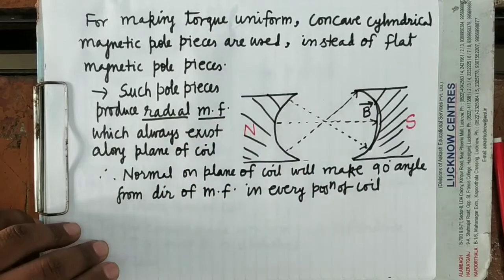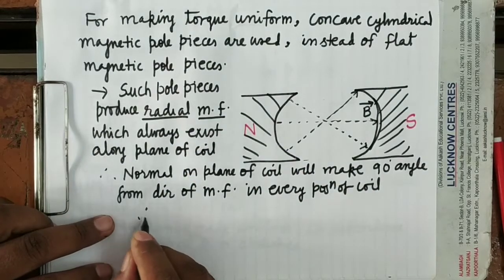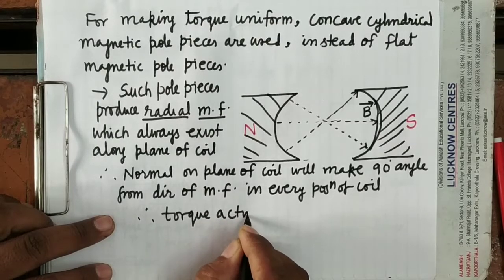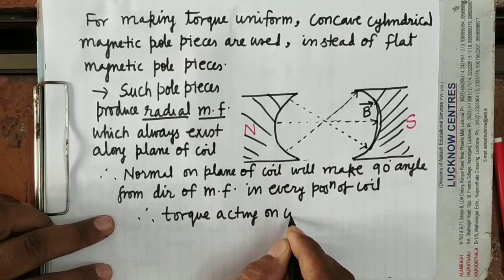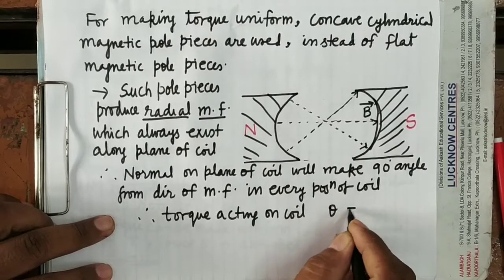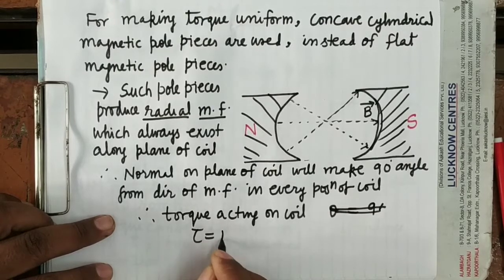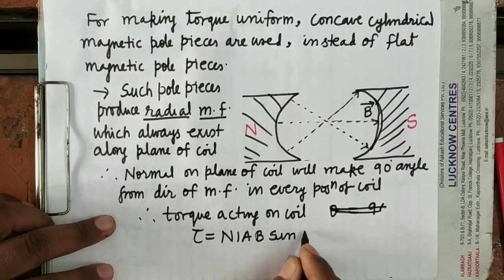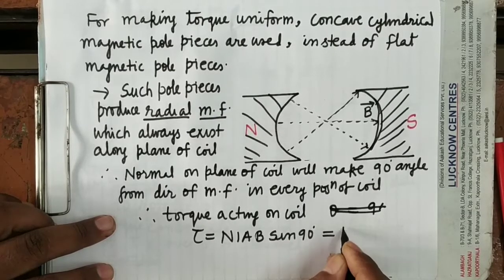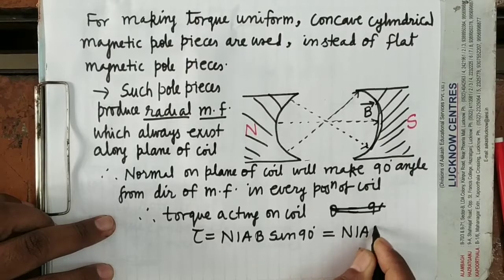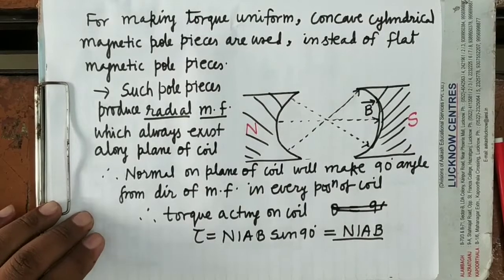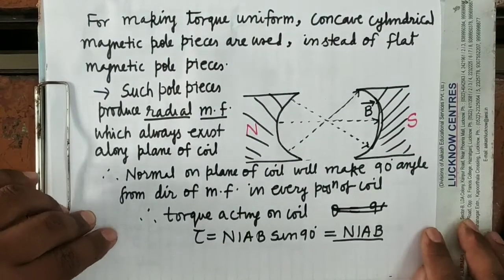And when theta will be always 90 degrees, then what will be the torque? Therefore, torque acting on the coil will be tau equals NIAB sin 90 degrees. And what is sin 90? It is equal to 1. So torque will always be NIAB. Means a uniform torque will act upon the coil.